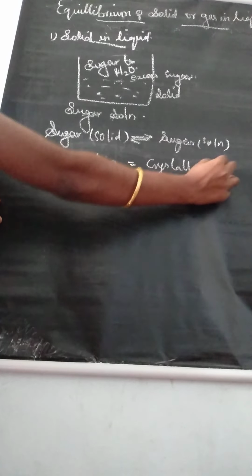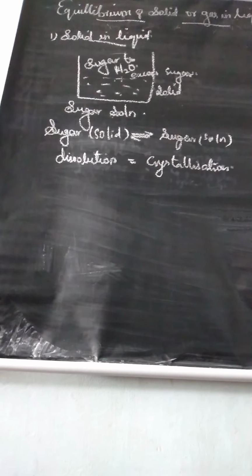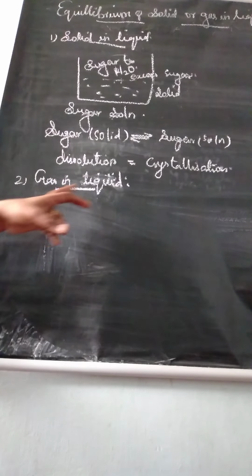First we got sugar solution. If you add excess sugar, the sugar does not dissolve in water, so it remains as solid, and that is a saturated solution. So we can write the equilibrium reaction, sugar solid and sugar solution, and state that the rate of dissolution of solute is equal to the rate of crystallization of solute. Understand?